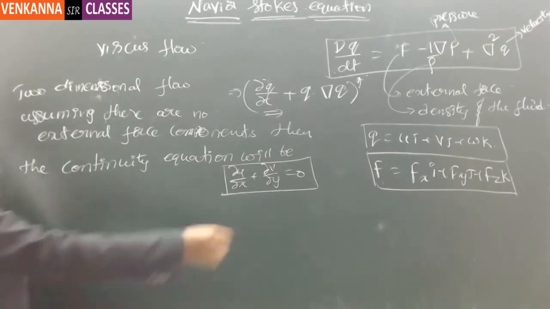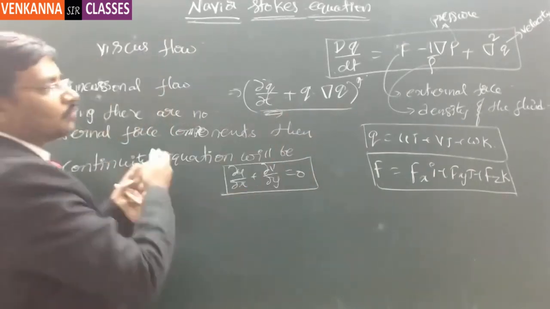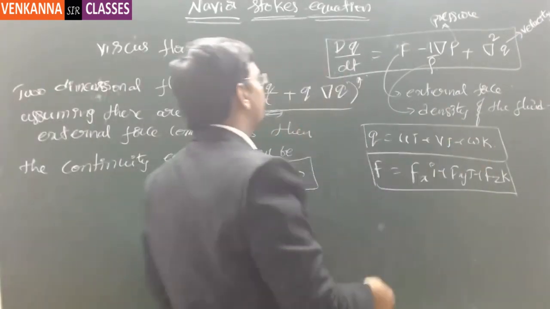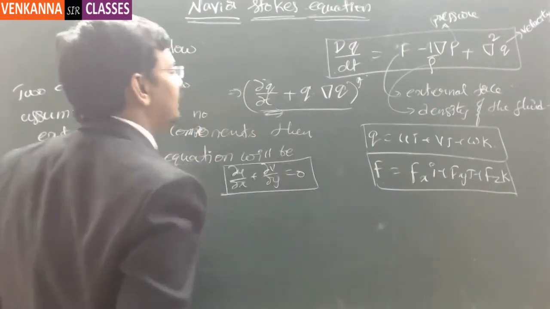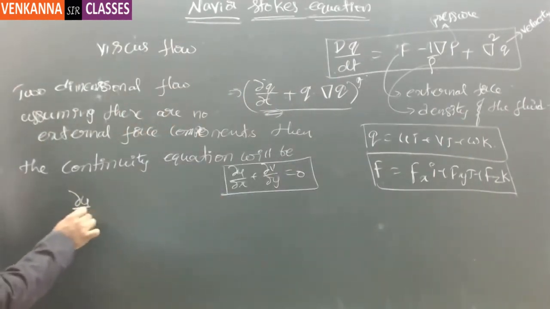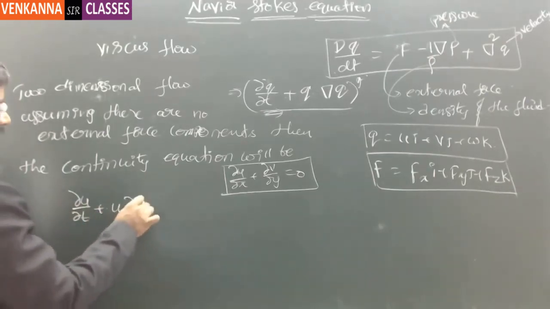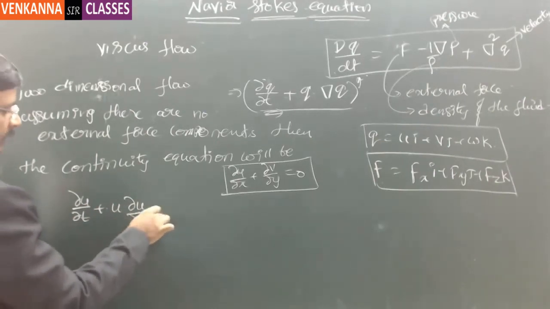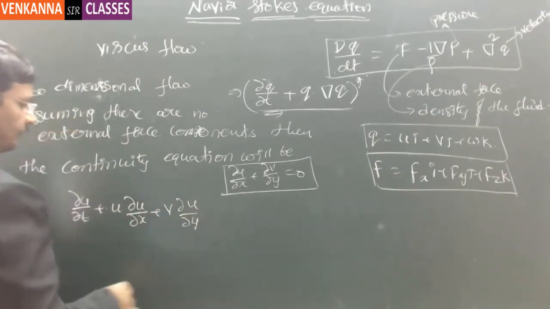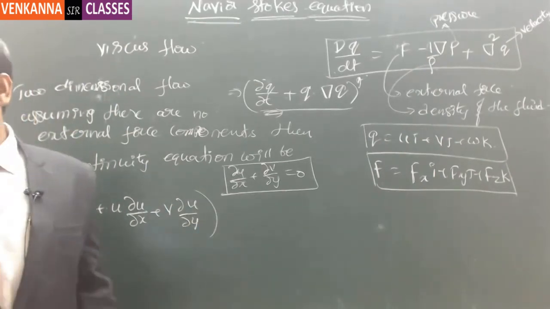Now if you write this material derivative for u alone, since q involves u, v and w, it can be written as dou u by dou t plus u into dou u by dou x plus v into dou u by dou y. This is assuming two-dimensional flow, which is the material derivative.